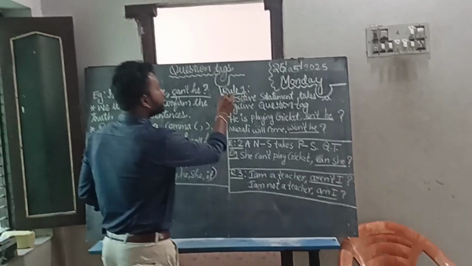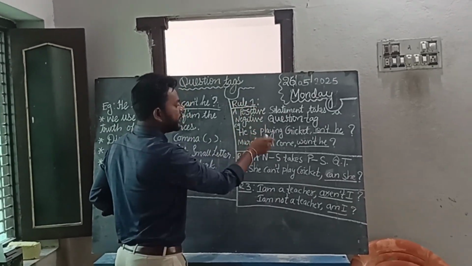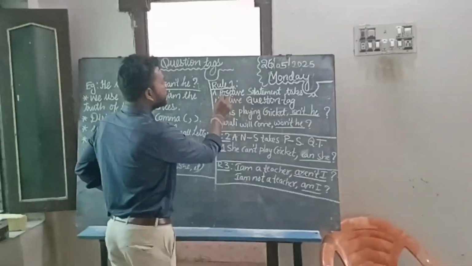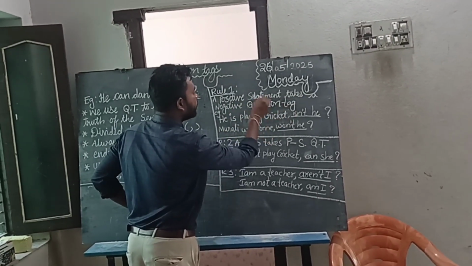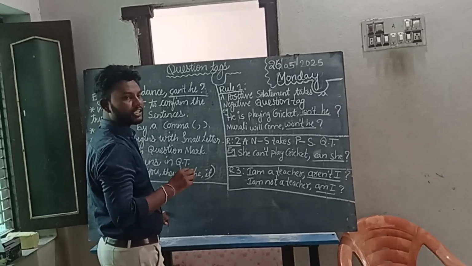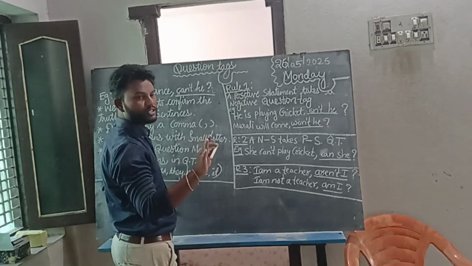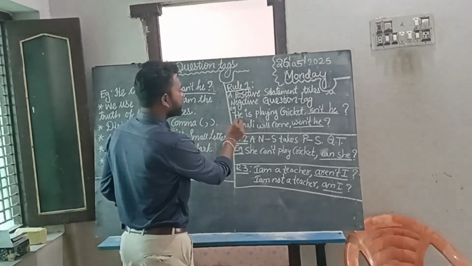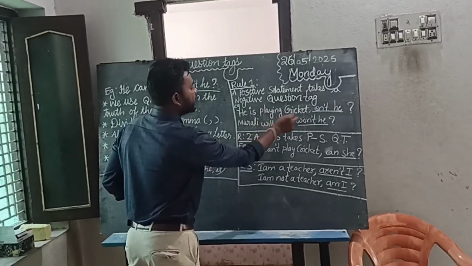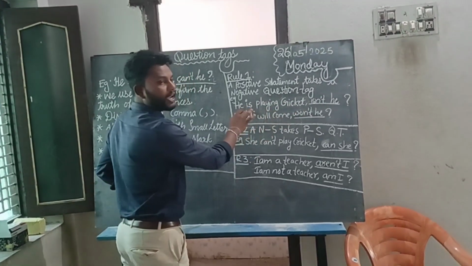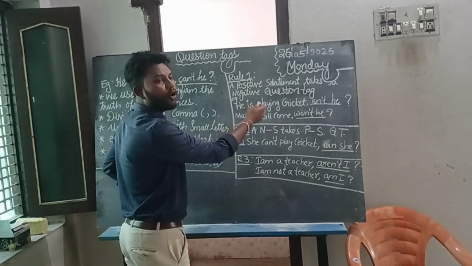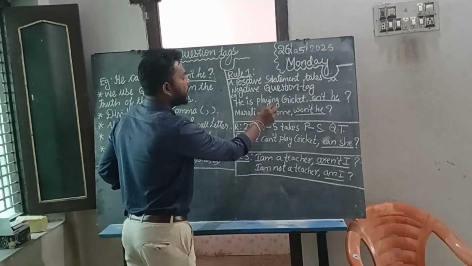If you all remember these rules, we can write the question tags easily. Okay, a positive statement takes a negative question tag. A positive statement is nothing but a sentence without not. For example, we have, he is playing cricket. It is a positive statement. How can we say? Because we don't have not here. Okay, he is playing cricket.